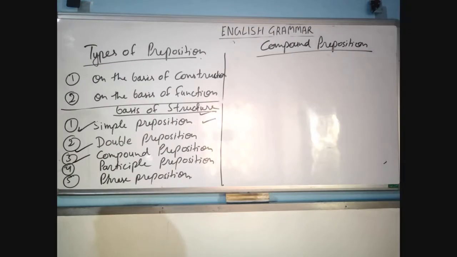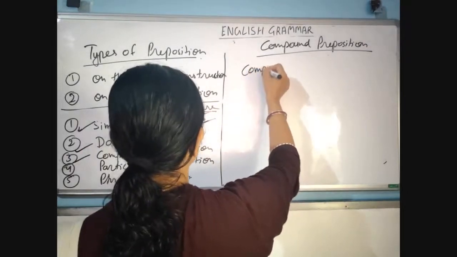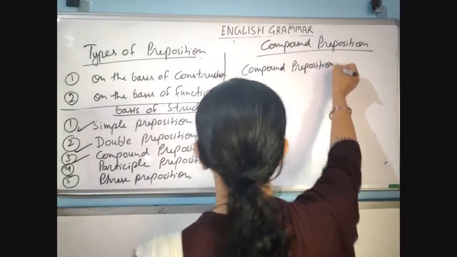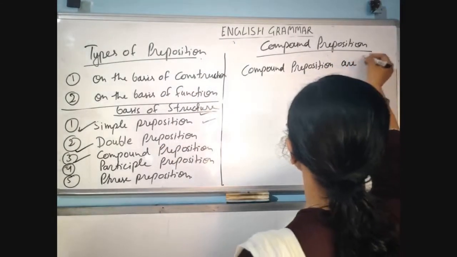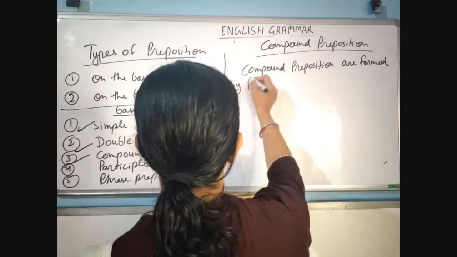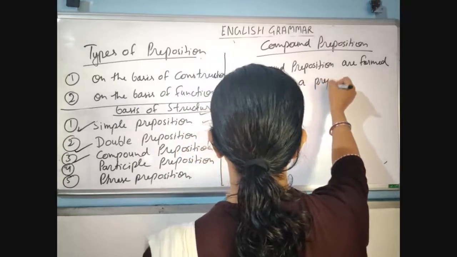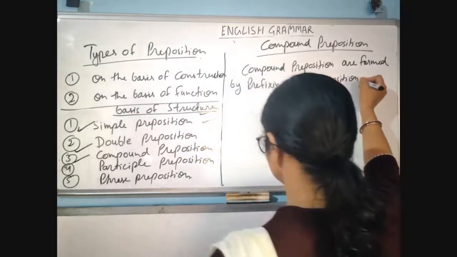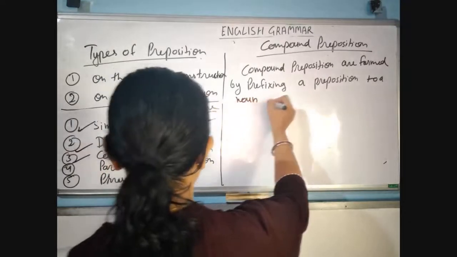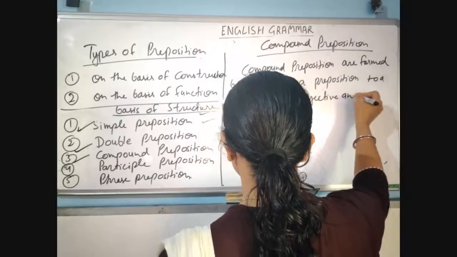Compound prepositions are formed by prefixing a preposition to a noun, an adjective or an adverb.